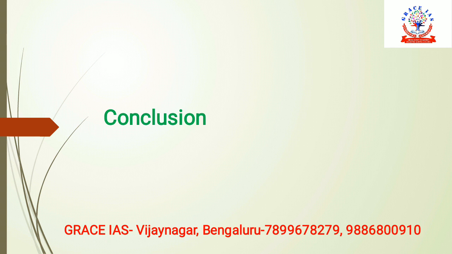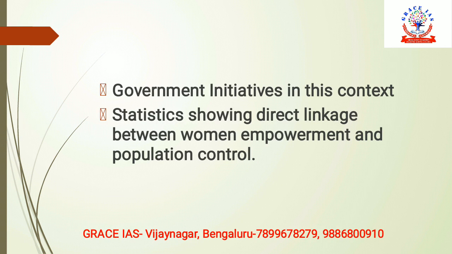Now we move on to the conclusion part. In the body part, I've given you multiple points, so please figure out for yourself which points are most suitable for you and could be easily reproduced in the answer sheet. So you remember those points. In the conclusion, we can talk about some of the government initiatives being taken in this regard. As I showed in the diagram linking poverty and population growth, the government these days is focusing on socio-economic factors such as MMR and women illiteracy, so that population could be controlled.